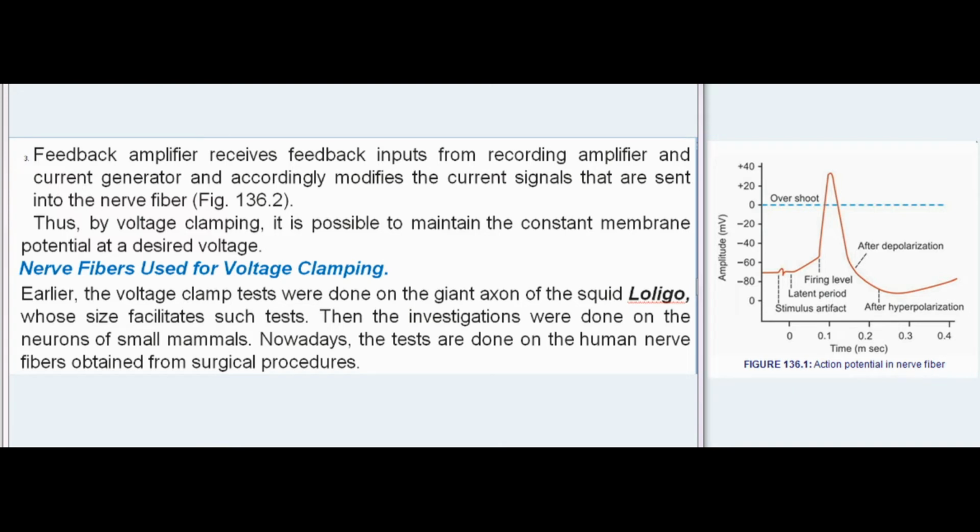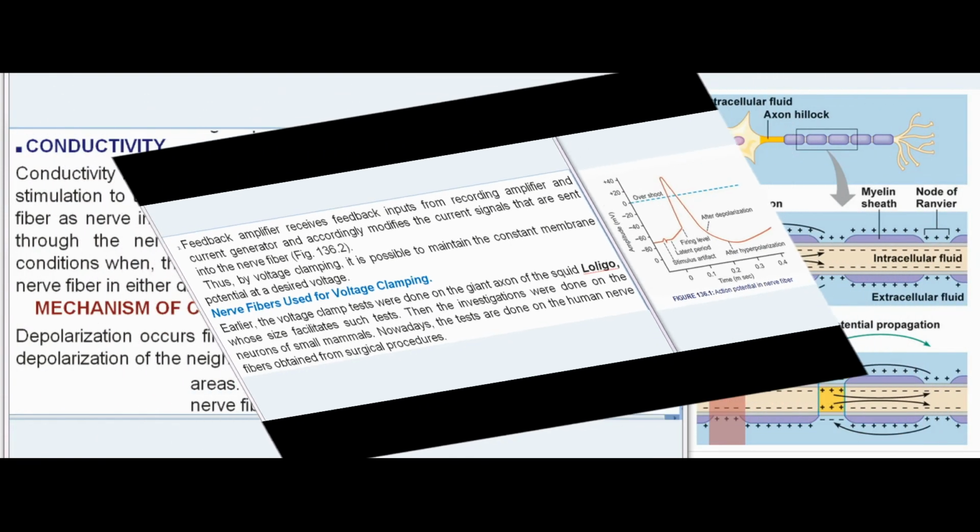Nerve fibers used for voltage clamping. Earlier, the voltage clamp tests were done on the giant axon of the squid Loligo, whose size facilitates such tests. Then the investigations were done on the neurons of small mammals. Nowadays, the tests are done on the human nerve fibers obtained from surgical procedures.